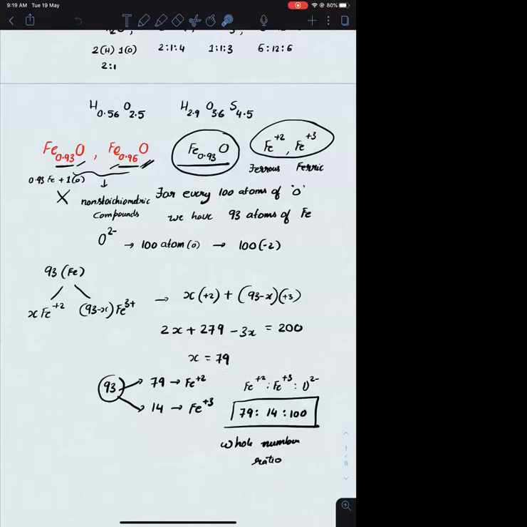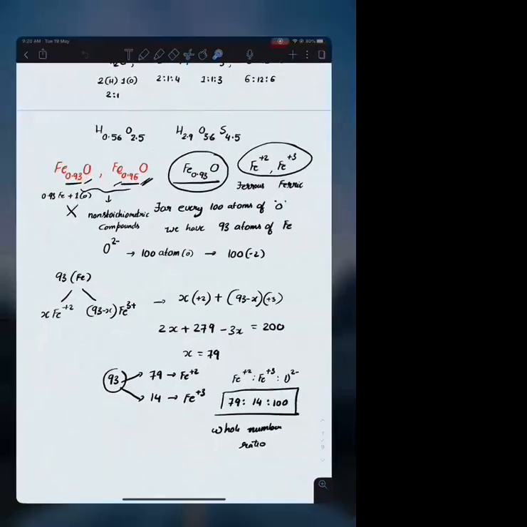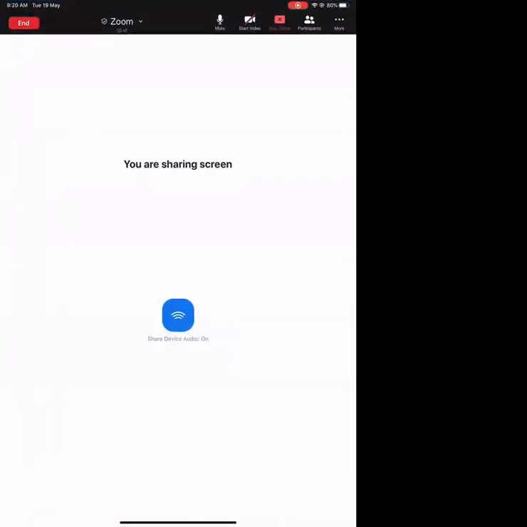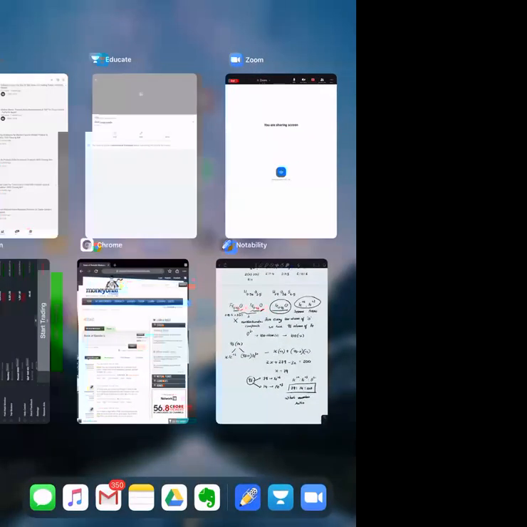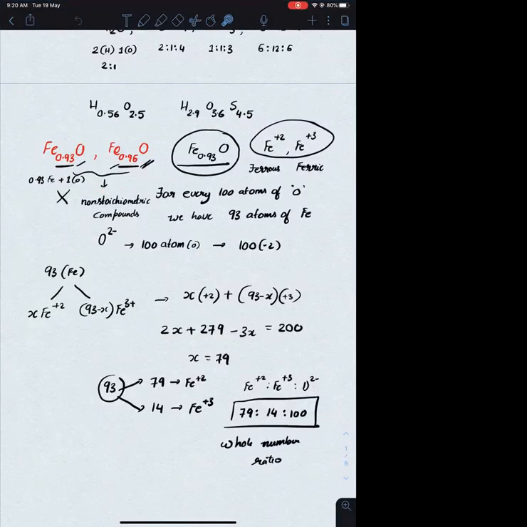If X is 79, then Fe3+ is 14. So the number of iron atoms combining is again an integer, which is 93. Or else the ratio of Fe2+ to Fe3+ to O2- is 79 to 14 to 100, which is again a whole number ratio. So this particular point, that atoms combine in simple whole number ratios, is always true because the atom is the smallest particle which takes part in a chemical reaction.